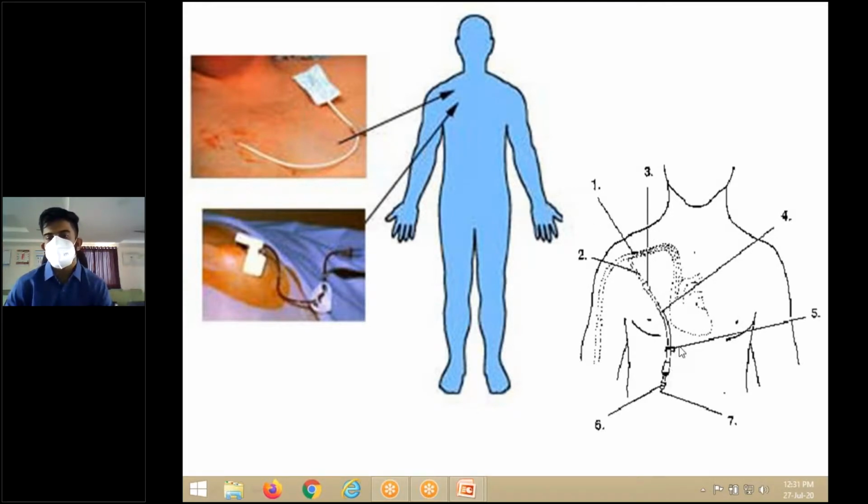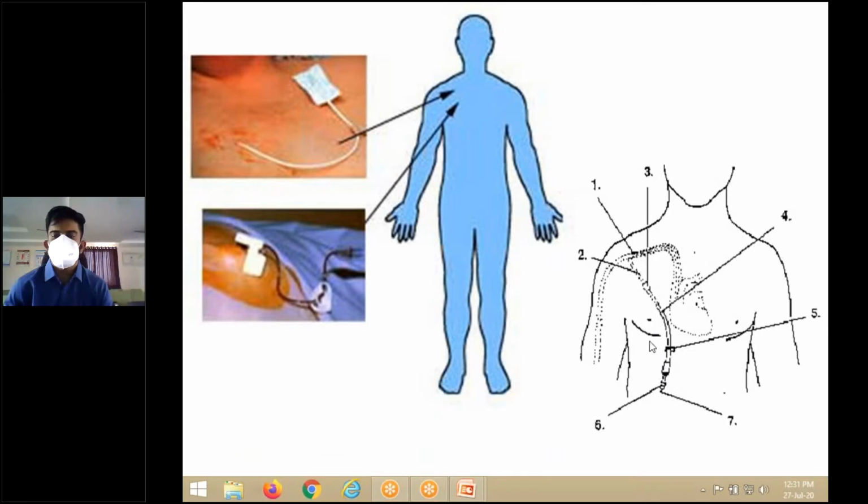It's called Hickman's catheter. It's used for long-term delivery of a particular drug. In this particular person, it's IV cyclophosphamide. Long-term delivery, it can be in place for more than 1 to 2 months. But regular cleaning with saline and heparinized solution, heparinized saline, is used to prevent any blocks in this catheter.